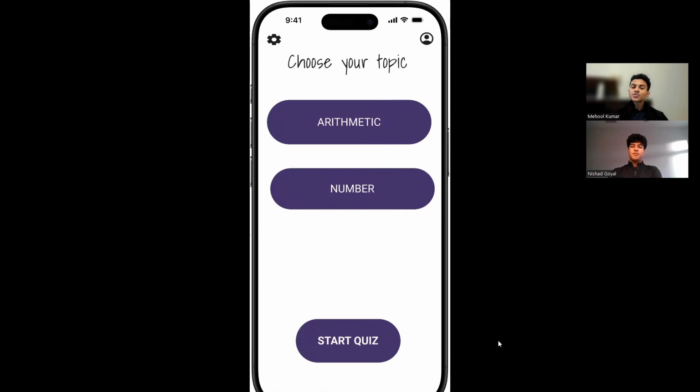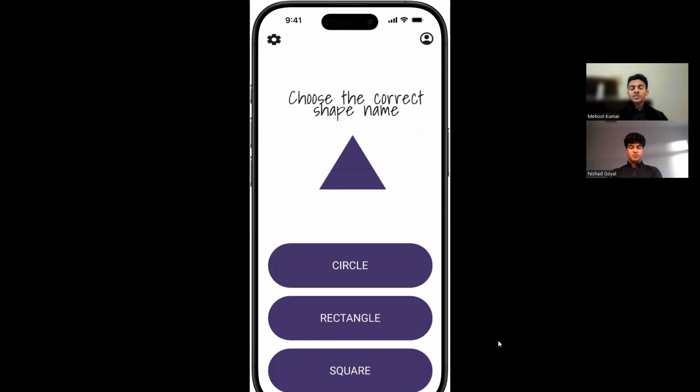And then Nick is going to select the topic which he wants to attempt for the quiz, either arithmetic or number, and then he's going to click the start quiz button. After that, a few questions regarding the quiz, according to the topic, will be coming up for 5 minutes, which we have set on the timer. And he's going to answer those questions.